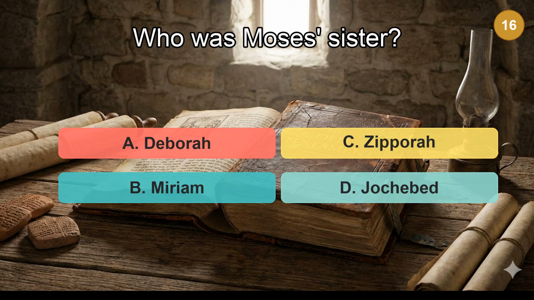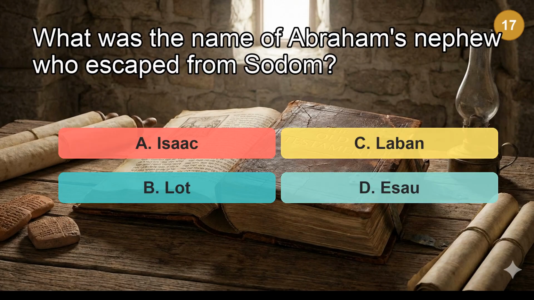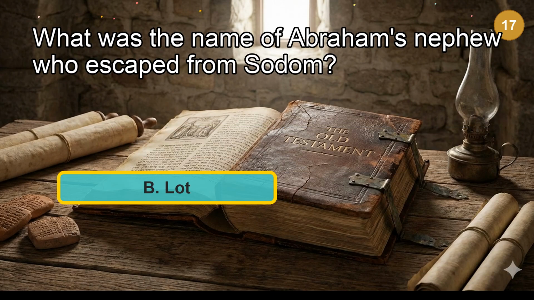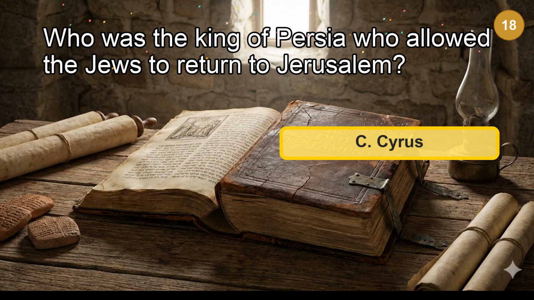Who was Moses' sister? The answer is Miriam. What was the name of Abraham's nephew who escaped from Sodom? The answer is Lot. Who was the king of Persia who allowed the Jews to return to Jerusalem? The answer is Cyrus.